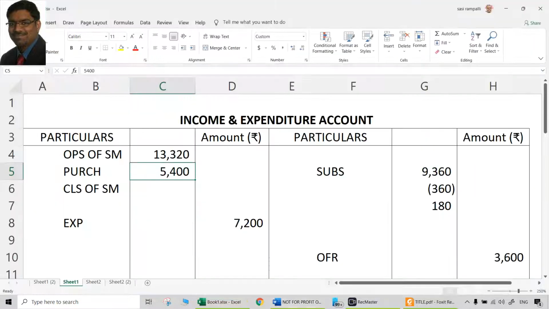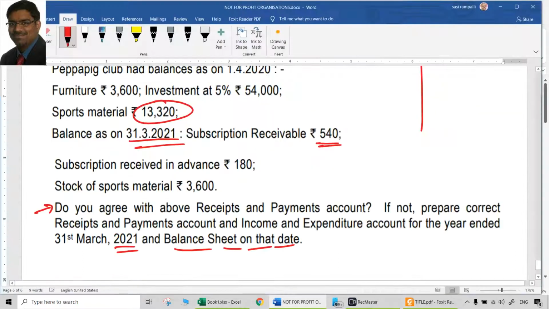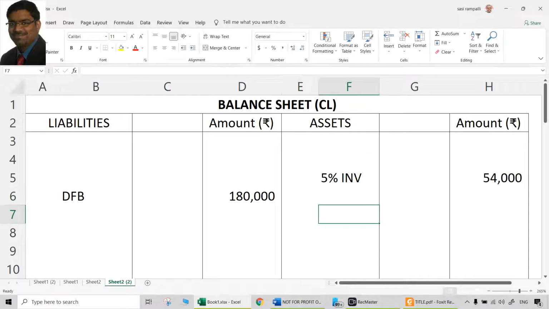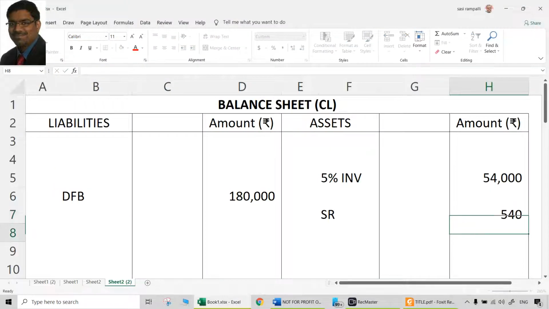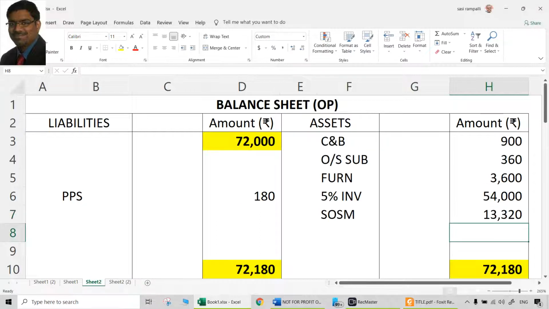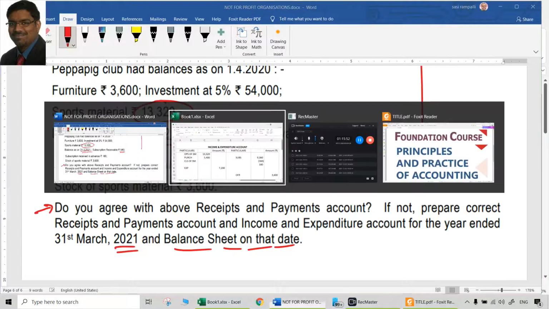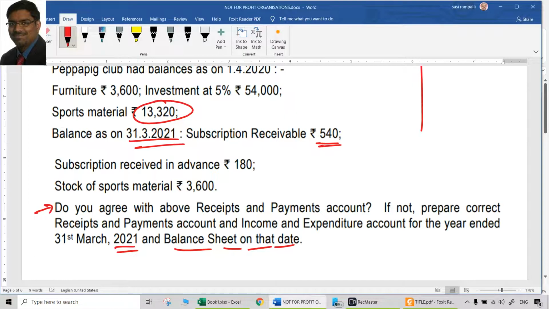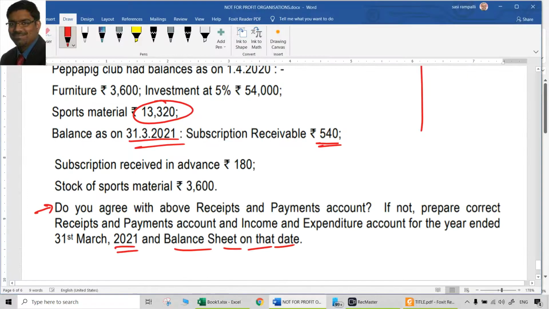Subscription receivable is 540. Always suggest to do it in balance sheet first, so that it will be easier. Subscription receivable is an asset, so we call that outstanding subscriptions or subscription receivable. Whatever the word used in the question, you use that only. I suggest that always. Subscription receivable 540. Closing balance sheet asset side. This is the debit aspect. So where should be the credit aspect? Credit aspect should be in the income and expenditure account. So it should be added here to the 9,360. That is, amount is 540, because this is also an income, though it is not yet received.